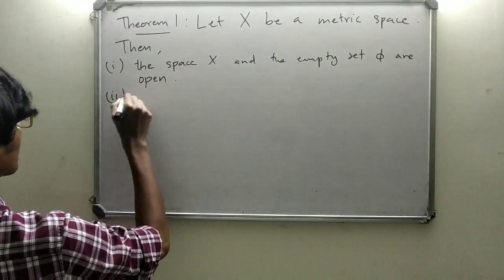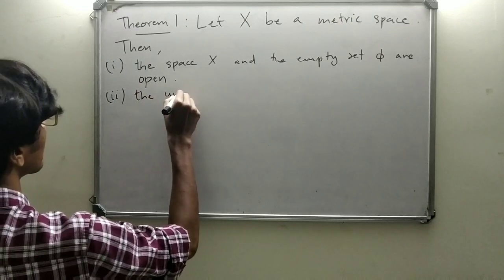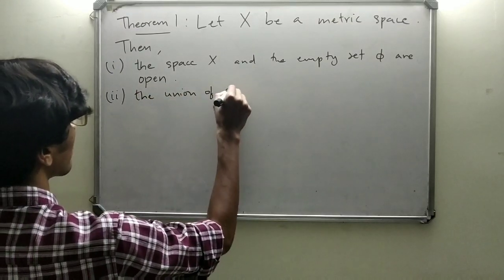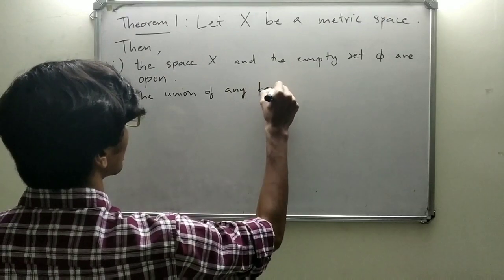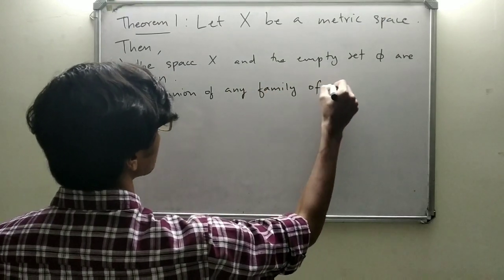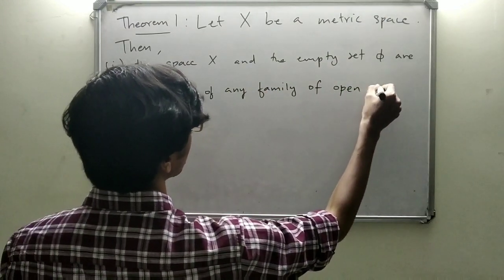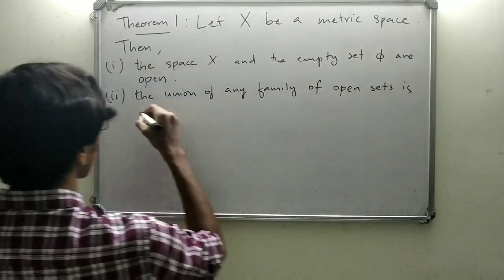Second statement, the union of any family of open sets is open.